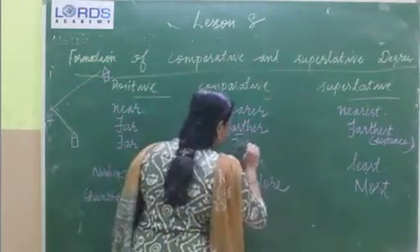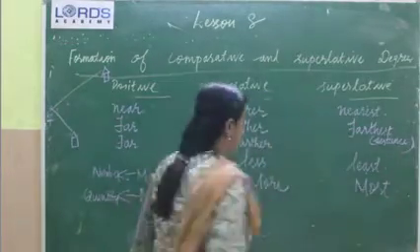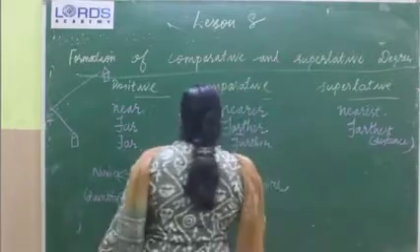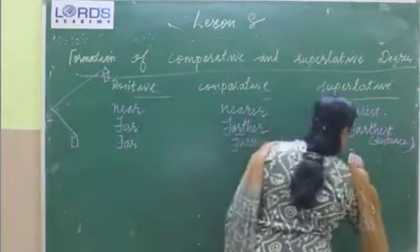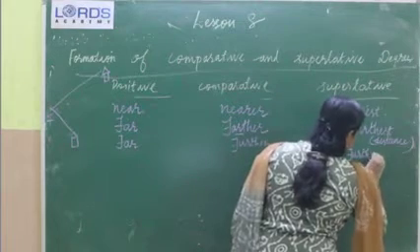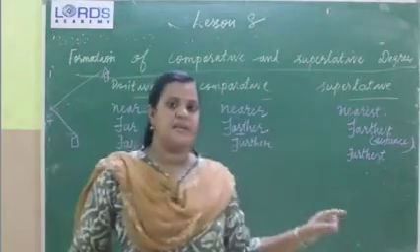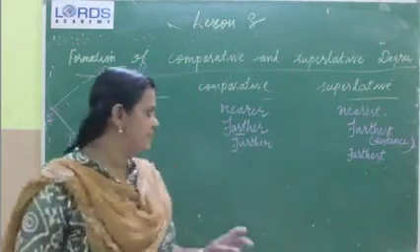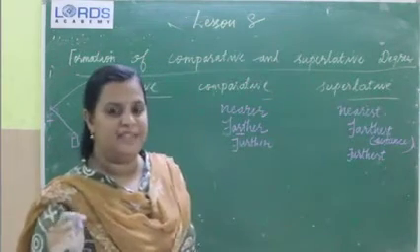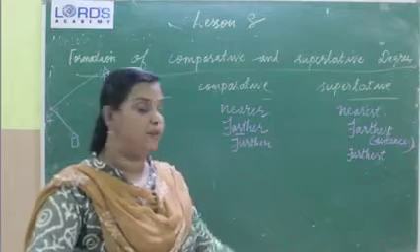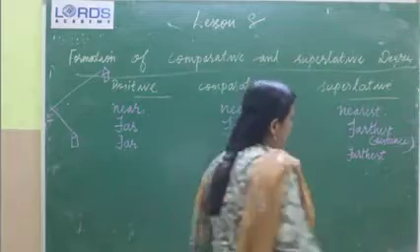Then the same for further, furthest. In your textbook, it is written in brackets, position. Just cut that one. Instead, take page number 30 of your grammar textbook, and for furthest you can see it is written position.